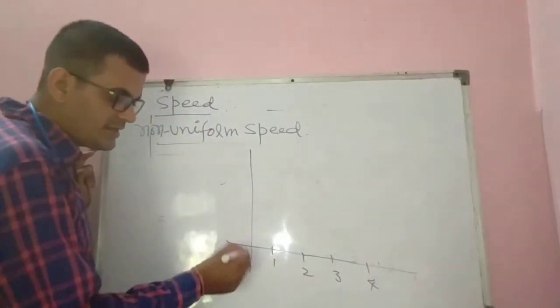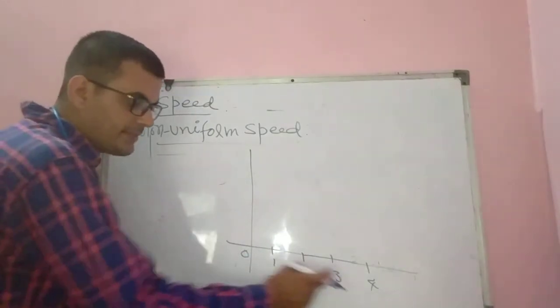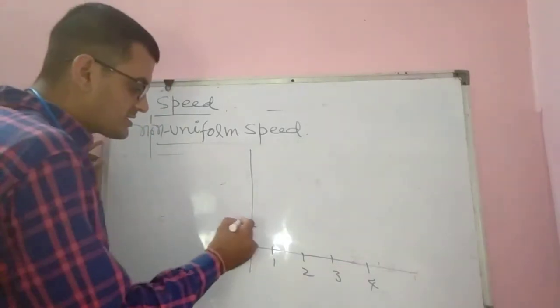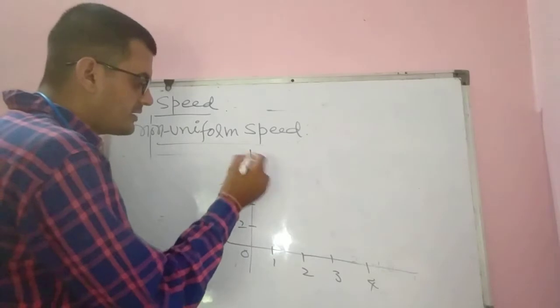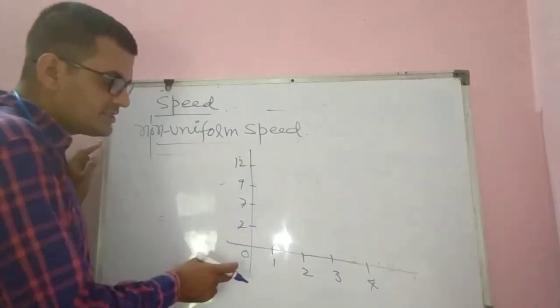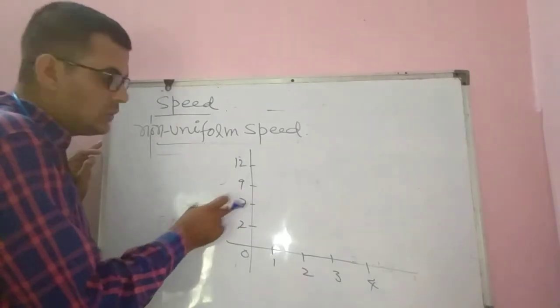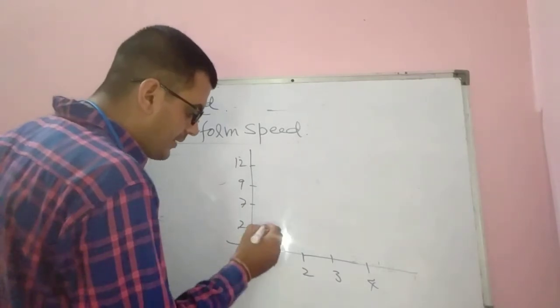The interval here is 1 minus 0, 1. 2 minus 1, 1. 3 minus 2, 1. 4 minus 3, 1. The time interval is the same. But the distances are 2, 7, 9, 12. So 2 minus 0, 2. 7 minus 2, 5. 9 minus 7, 2. 12 minus 9, 3. Means the body has traveled unequal distances.